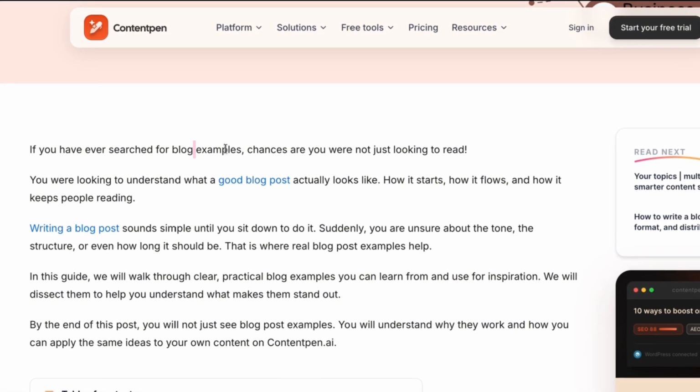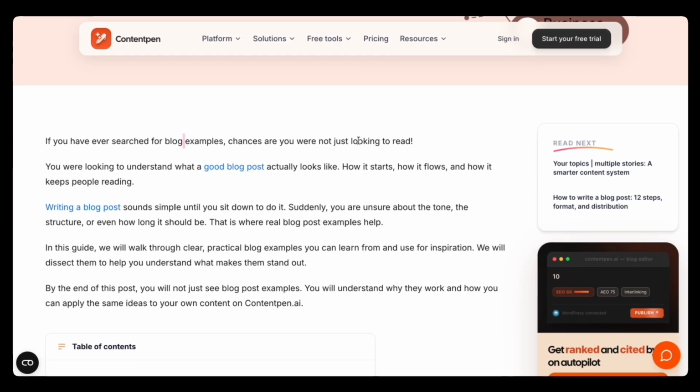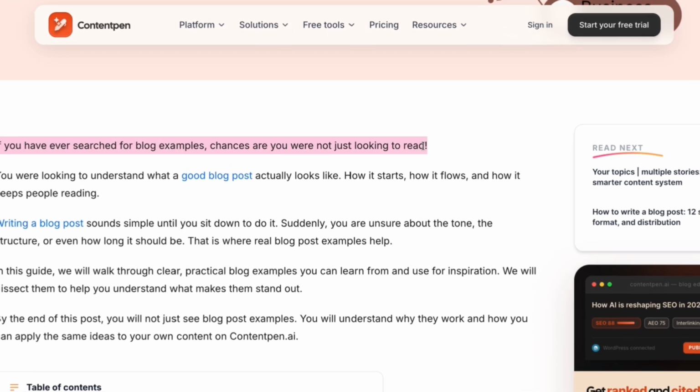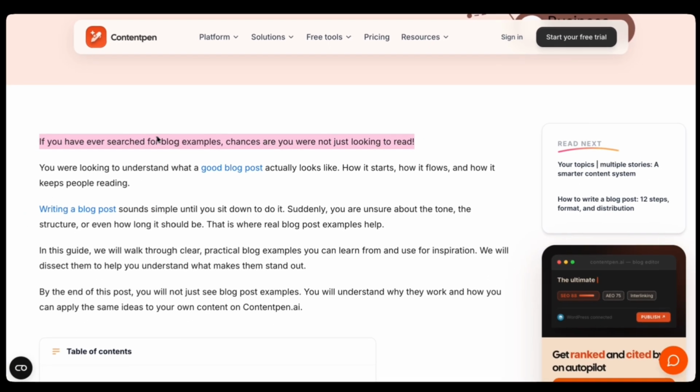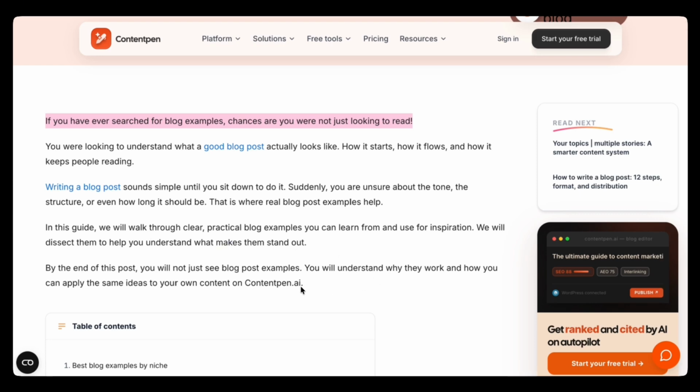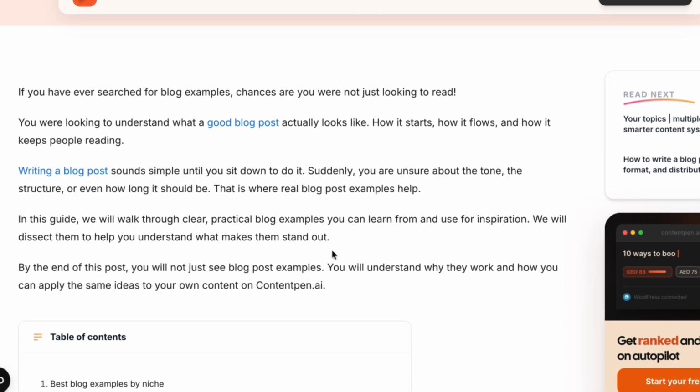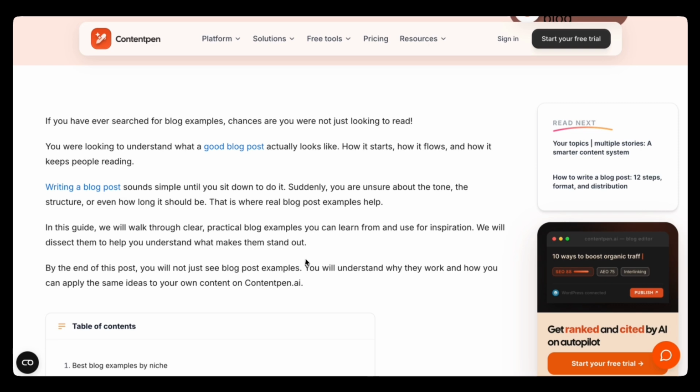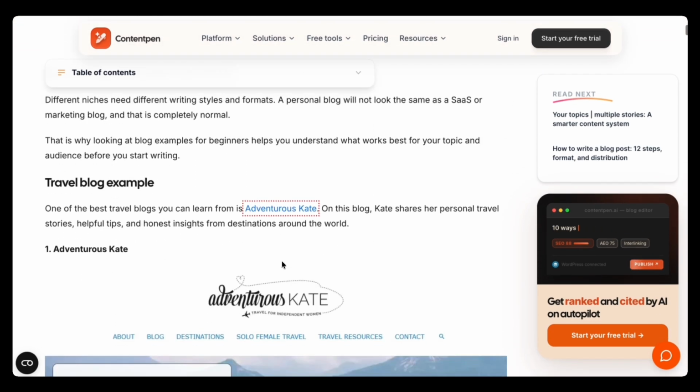Our opening sentence, "If you have ever searched for blog examples, chances are you were not just looking to read," is actually a hook, but not a citable fact. In fact, the whole first 100 words do not tell what a blog example is, so there is no direct answer for the AI bots over here. Now I'll scroll down.